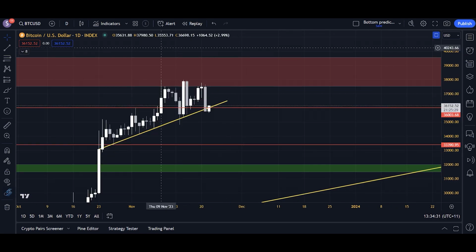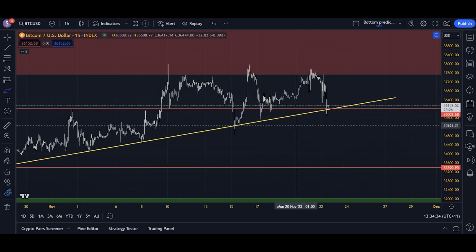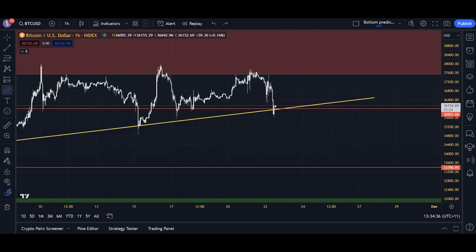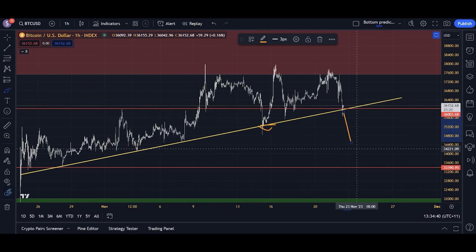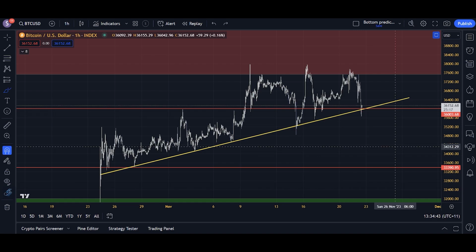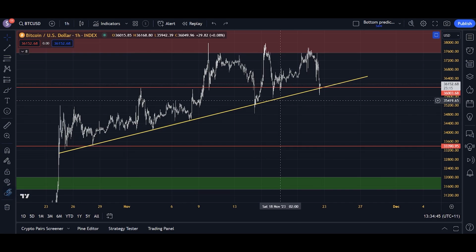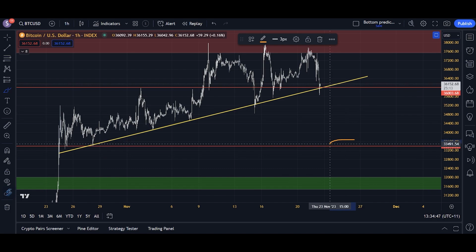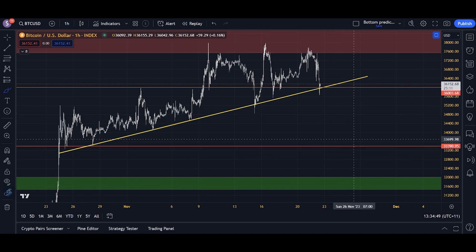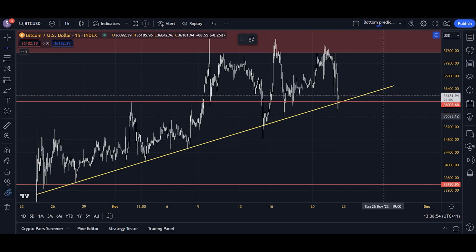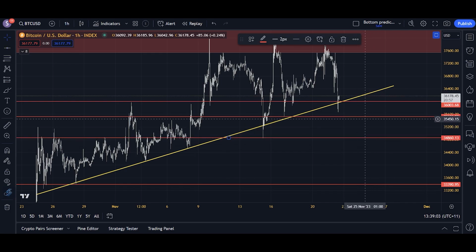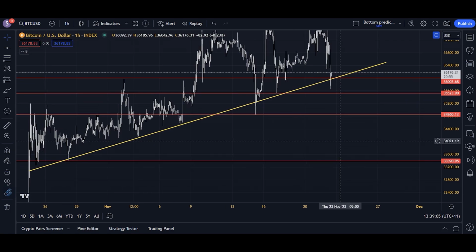I would say that a downtrend will form on short term, and in that I'm saying that I think we will drop below this low right here. We will form a lower low. Now, where that lower low is the question. I think it's very, very possible that it could actually be all the way down here at something like 33.3k if we see enough bearish development. There are other targets though, we're looking at something like 35.4-ish, that is a target, and then we're looking at something like 34.8-ish, that is a target as well over here. As I said, there are other targets that we can go to. We don't have to go straight to 33.